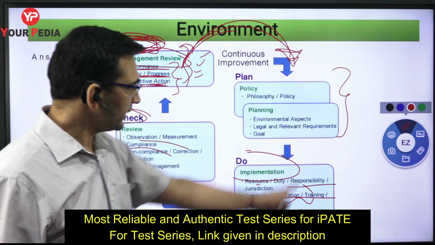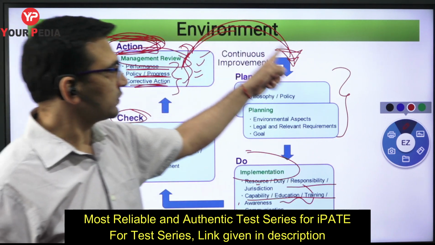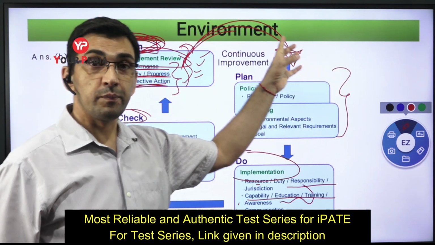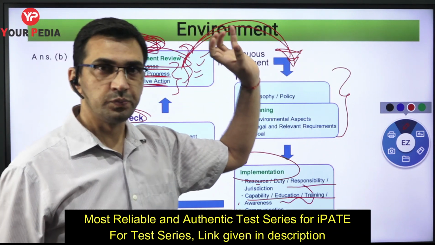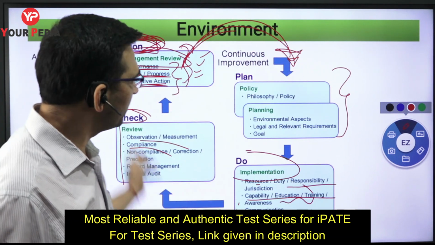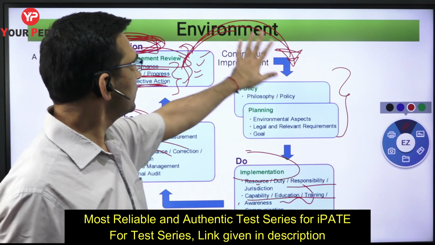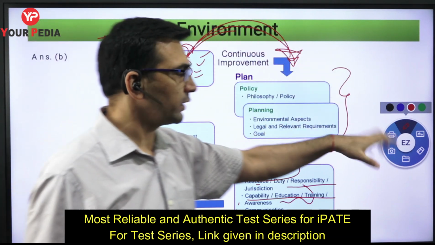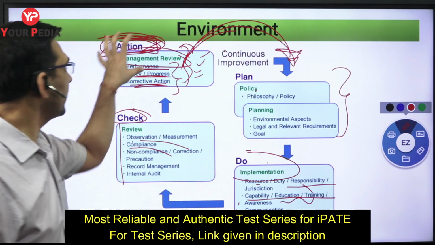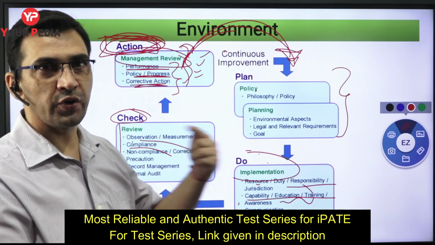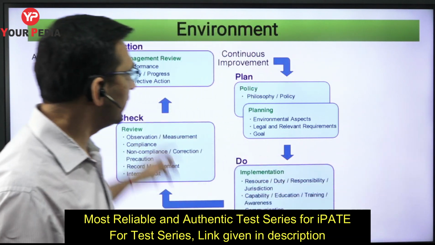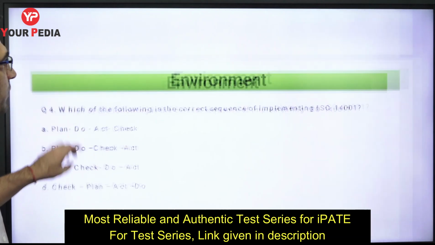This kind of cycle you may have also studied, if some of you have, in the case of quality also. Those who are from mechanical or some other backgrounds. A similar kind of cycle you have over here also. That means when you implement this ISO 14001 in an organization, you have to follow plan, do, check, act, and this cycle continues. Continuous improvement, right? Continuously you have to improve upon the environmental aspects. It's not that you implement once and it's over.